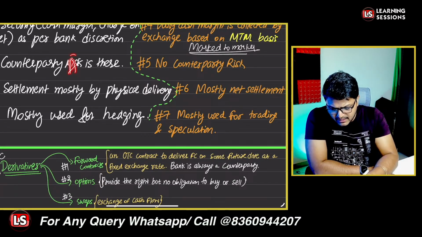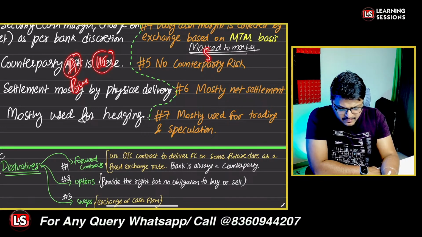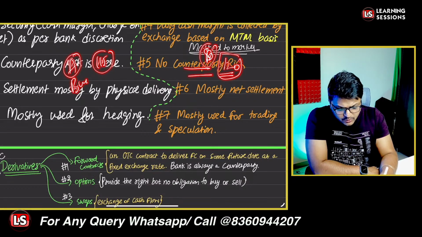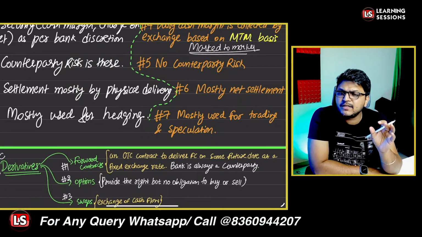Let's say the buyer were bidding for 115, and the seller were bidding for 120. When the day closed, let's say the amount was 120, so the net amount to be paid by the buyer to the seller is rupees 5 only. Only the net settlement will be done. Is that clear? Is this particular point clear?